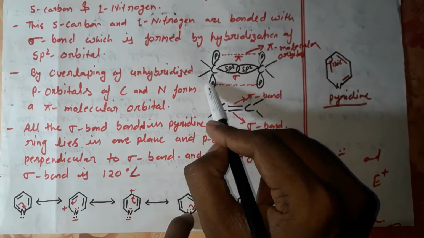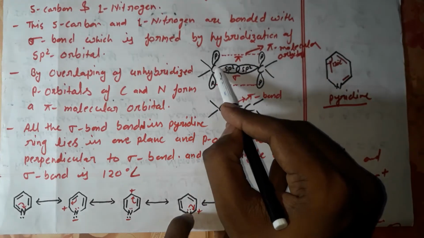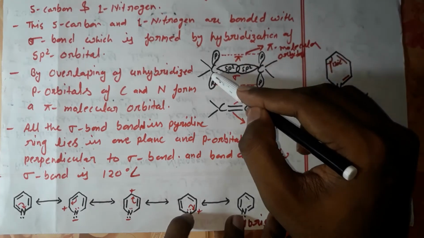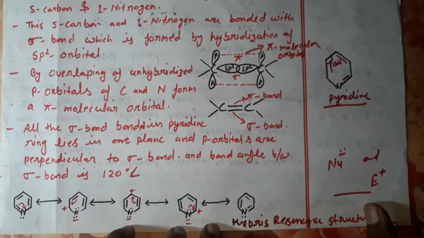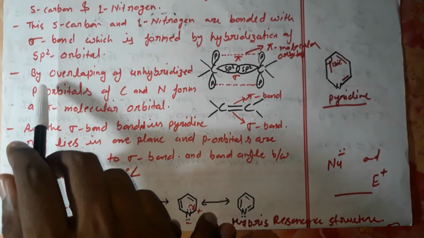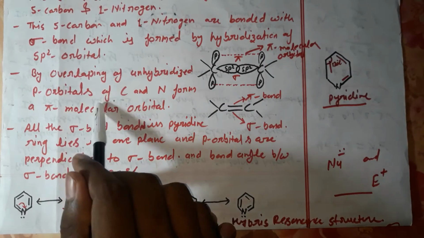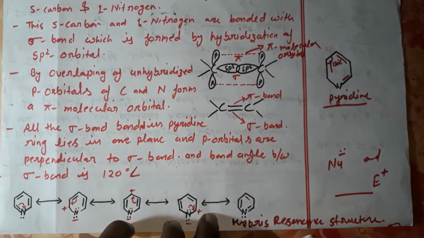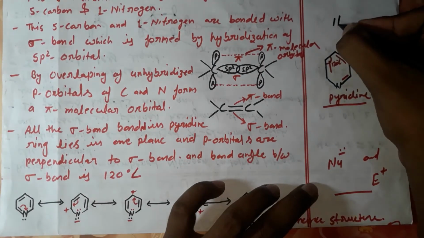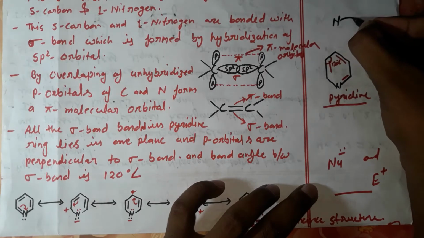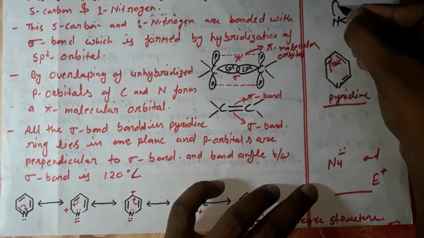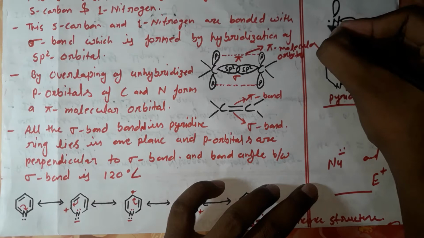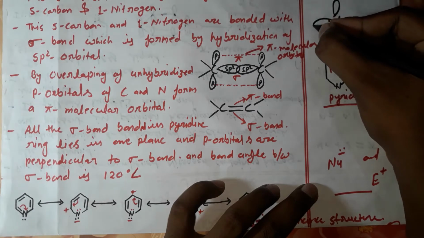The pi bond is formed by overlapping of p orbitals. The p orbital is always perpendicular to the sp2 orbitals, so the sigma bonds are in the same plane and the p orbitals are perpendicular to the sigma bonds. The next point is that overlap of the p orbitals of carbon and nitrogen forms a pi molecular orbital. This one is nitrogen, it has an sp2 orbital and a p orbital, and the lone pair of electrons is also in an sp2 orbital.